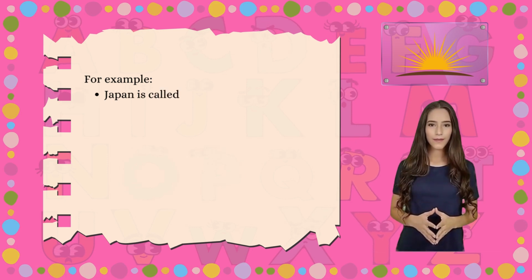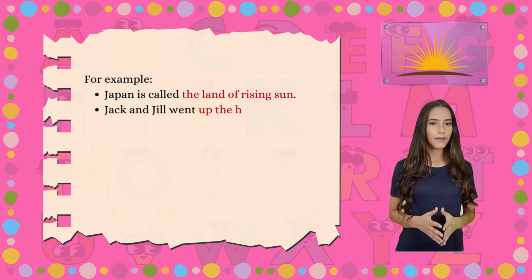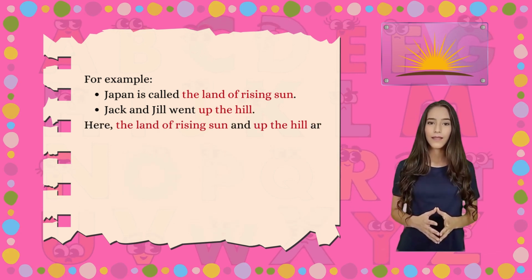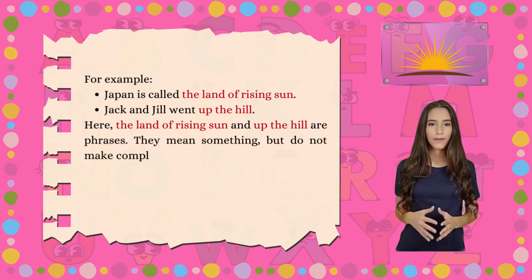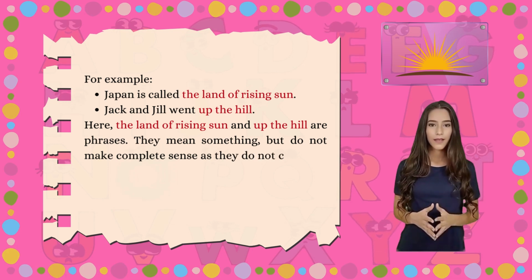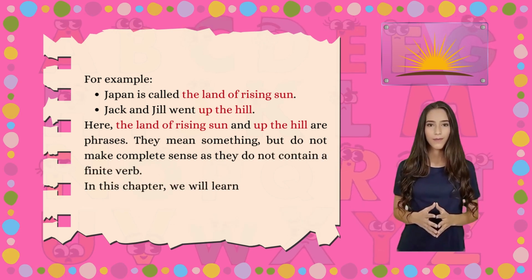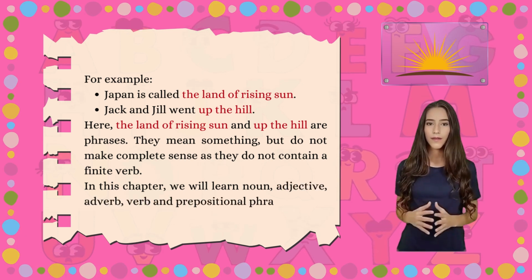For example, Japan is called the land of rising sun. Jack and Jill went up the hill. Here, the land of rising sun and up the hill are phrases. They mean something, but do not make complete sense as they do not contain a finite verb. In this chapter, we will learn noun, adjective, adverb, verb and prepositional phrases.